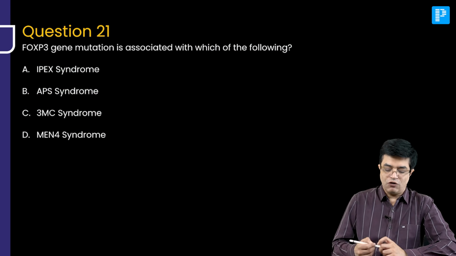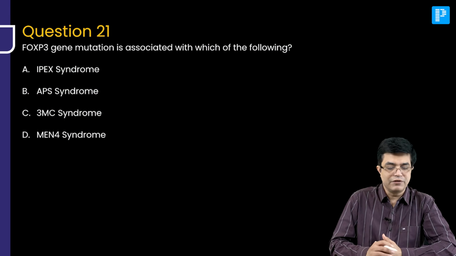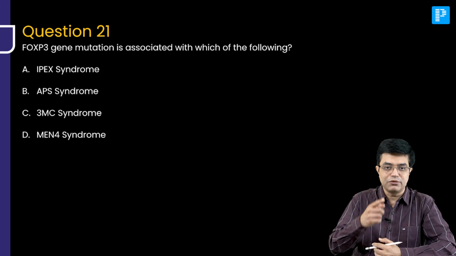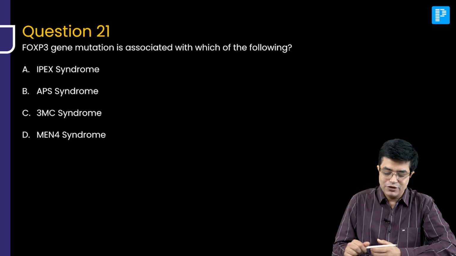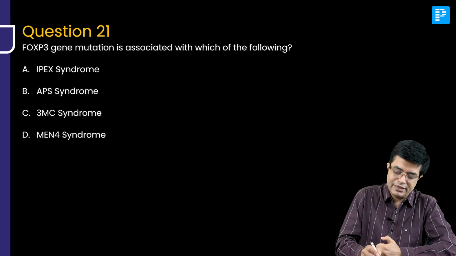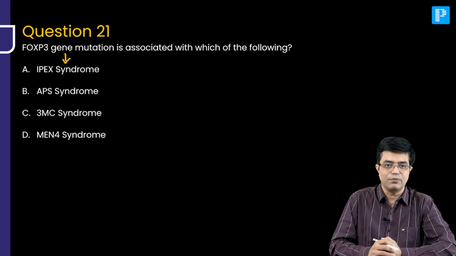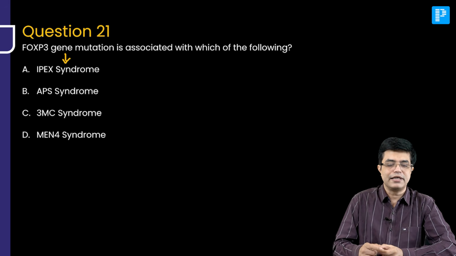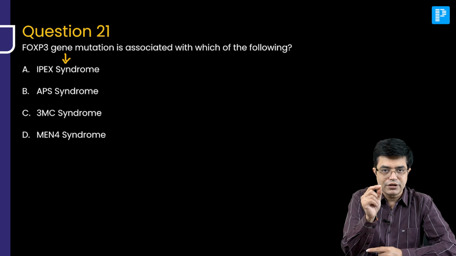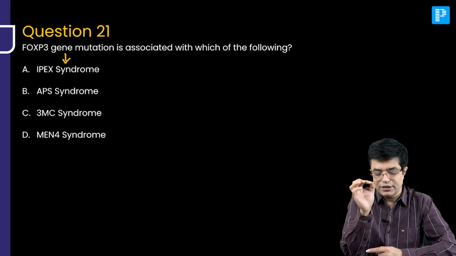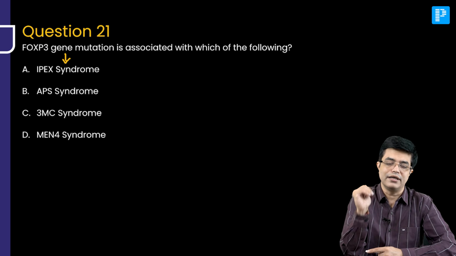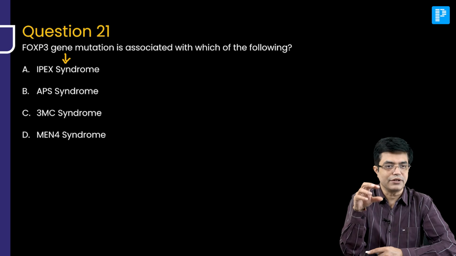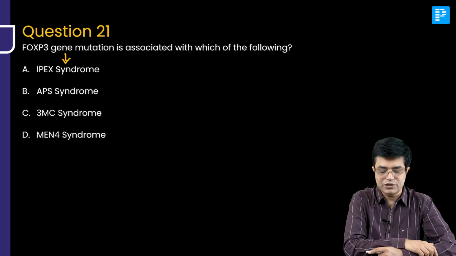Question number 21. FOXP3 gene mutation is associated with which of the following? This is something I have discussed in regular videos, in the updates also. So, FOXP3 gene mutation is directly associated with IPEX syndrome. IPEX syndrome literally stands for immune dysregulation, polyendocrinopathy, enterocyte involvement, and X-linked inheritance. This is IPEX syndrome, and they are associated with FOXP3 gene mutation.